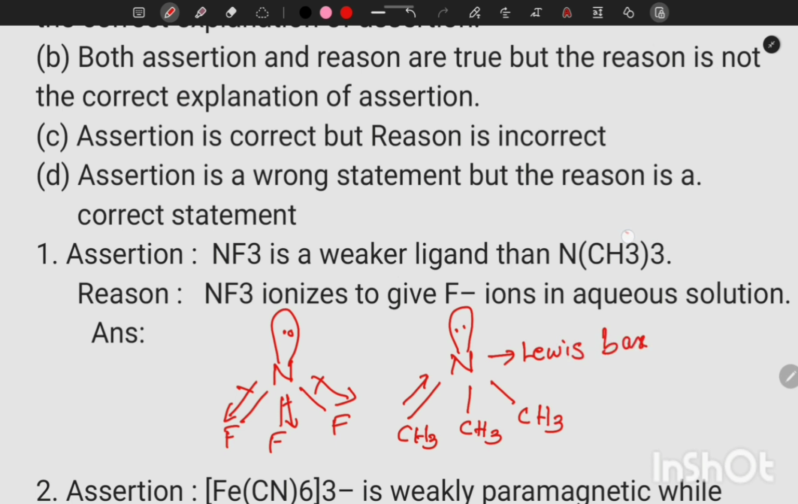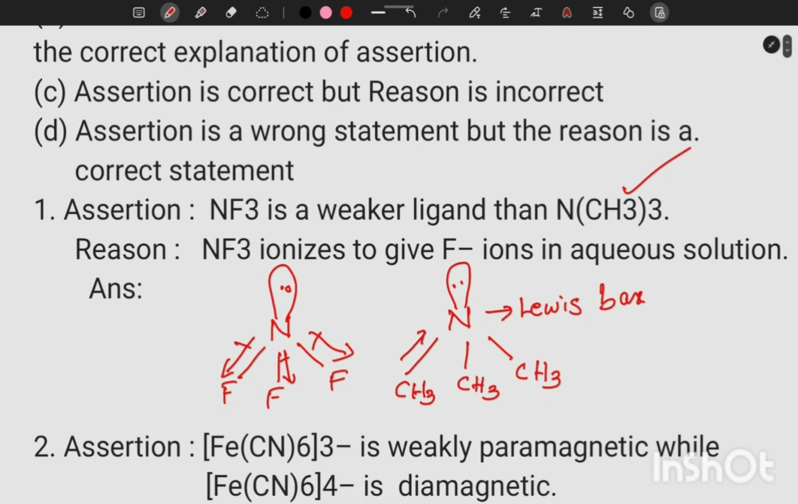So the first statement is correct. Ligands are Lewis bases. The reason says NF3 ionizes to give F- in aqueous solution. NF3 is a covalent compound, so it does not give rise to ions in solution. So that statement is wrong. So our option is C.